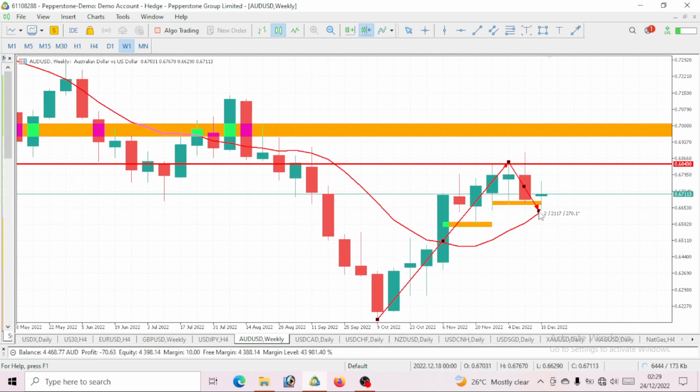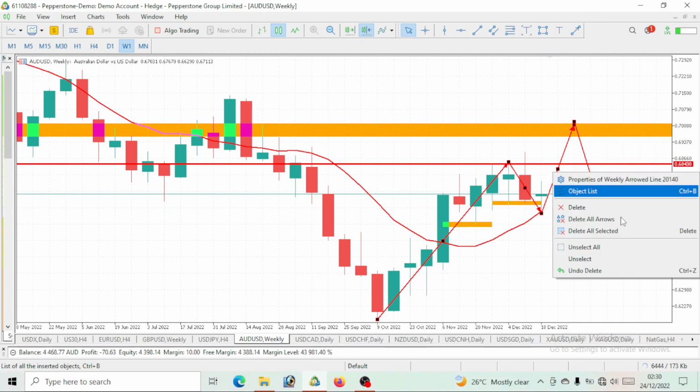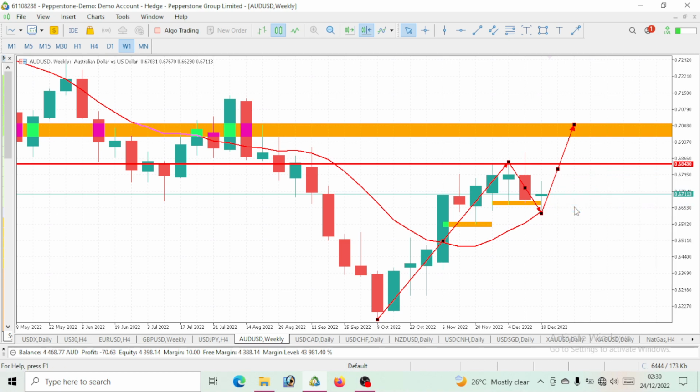But since it is still trading above our 10 period moving average, then I think one more movement needs to be made on AUD USD before we get that drop that we would all be looking for. But for this week, I personally suggest that we actually go long for this week.